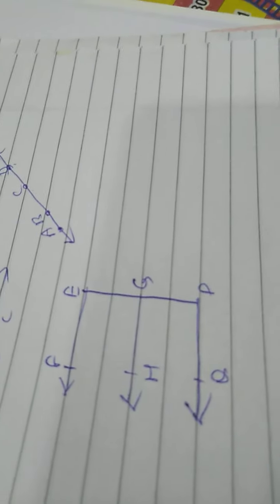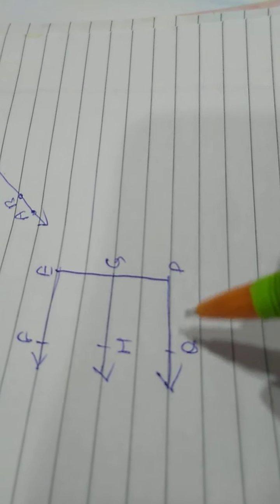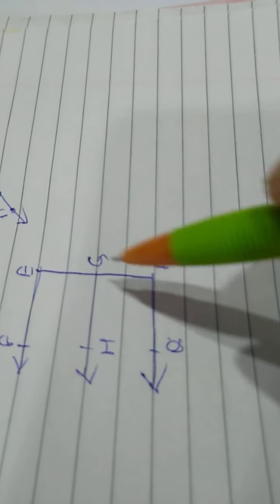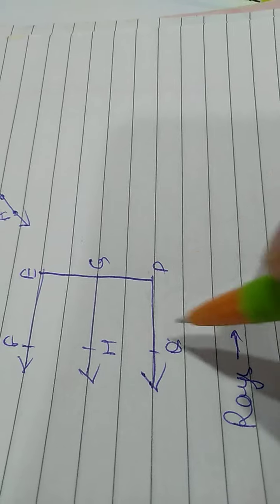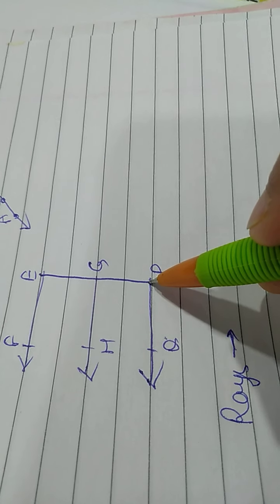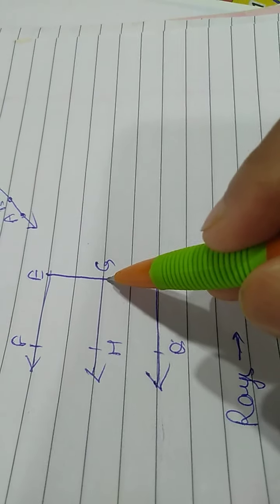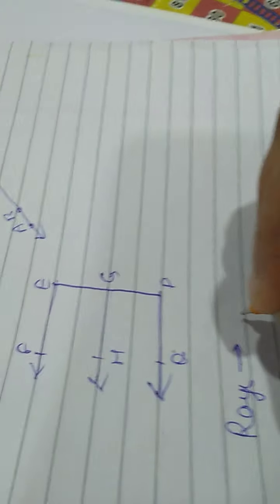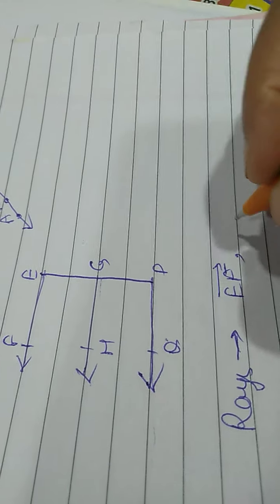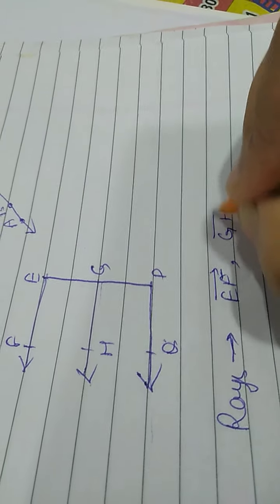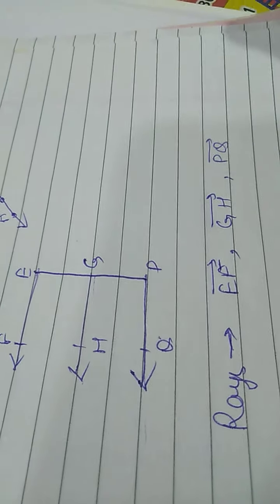Now some questions based on this explanation. We have to write the name of the line segments and rays from the given figure. So what are the names of the rays given in the figure? Rays have one endpoint and we can extend them in one direction. So this is a ray, this is a ray, and this is a ray. So what are the names of the rays? EF. Put the symbol on the top of the name of the ray. Then GH, we cannot write it HG. Then PQ, we cannot write it as QP.